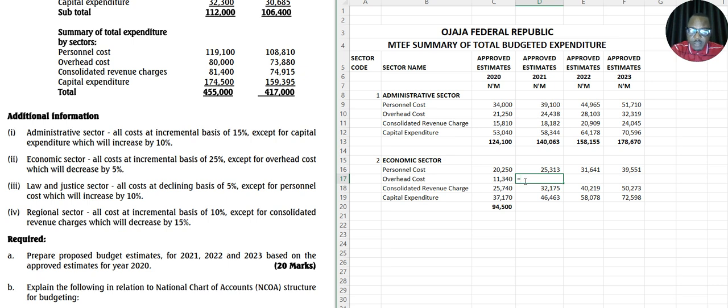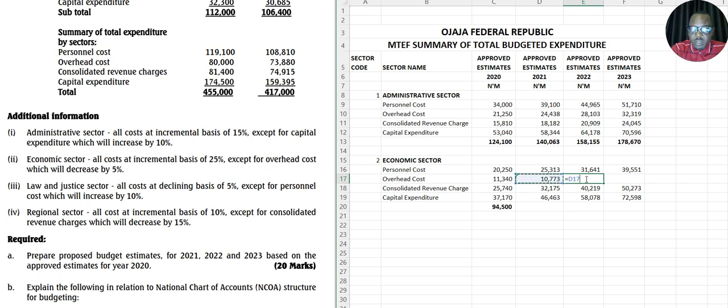So this is how you do it. Equals this multiply by 0.95. Is that correct? To give you an amount which must be less than the one before.